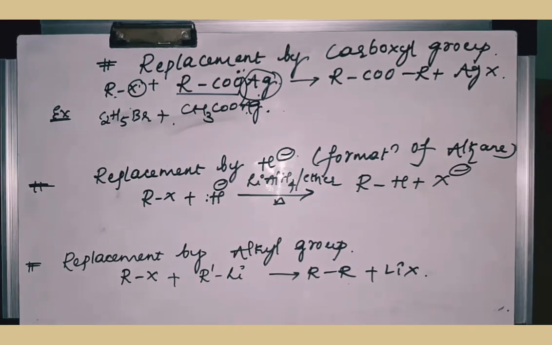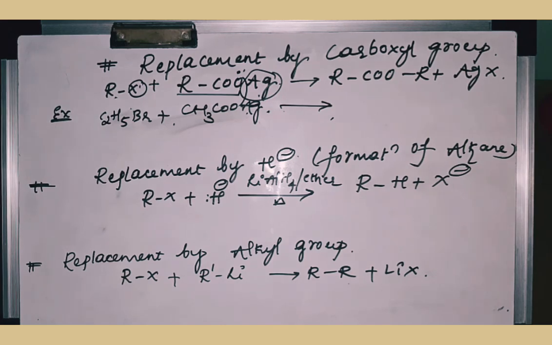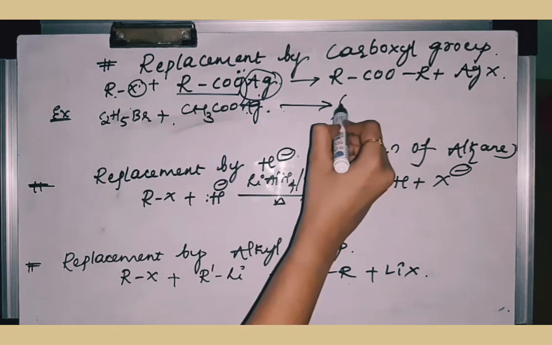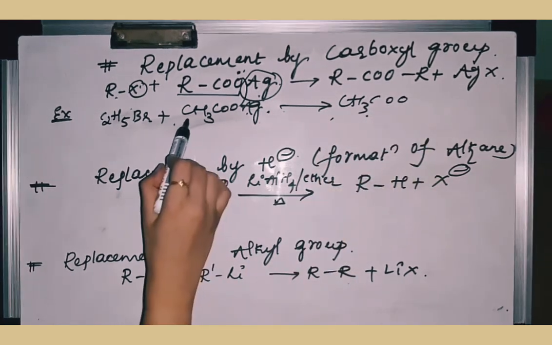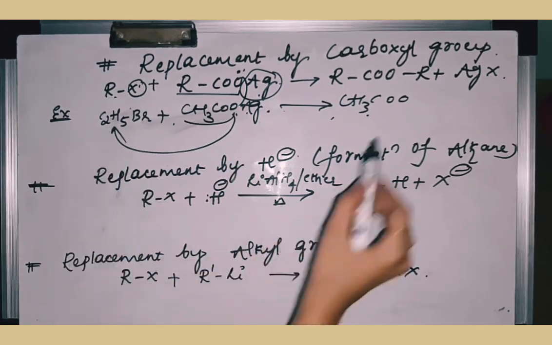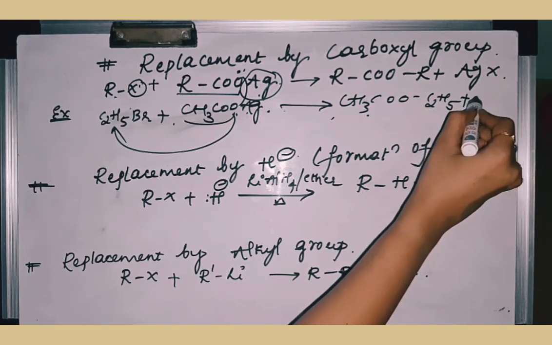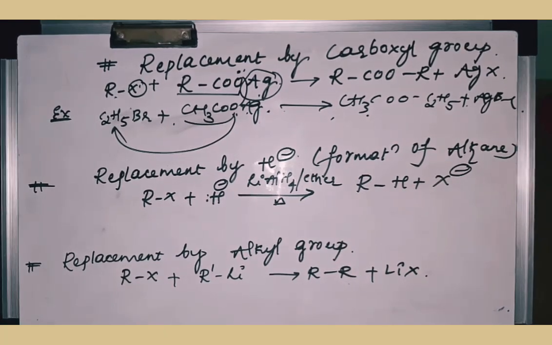So when these two are reacted, what exactly you're going to get is this CH3 as it is, COO as it is, CH3COO. So this is a nucleophile that is attacking this alkyl group. So it will be CH3COOC2H5 plus AgBr. So this is nothing but ethyl acetate.